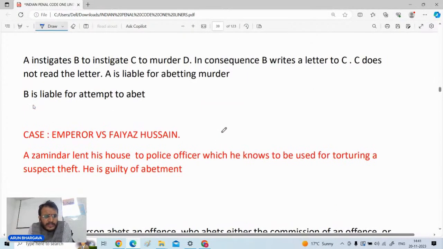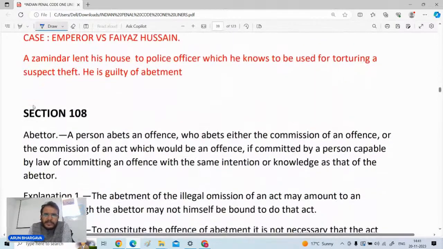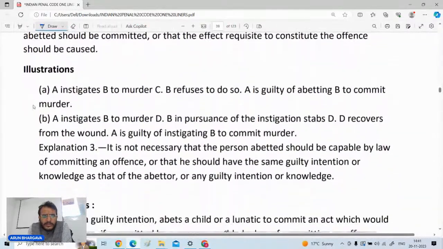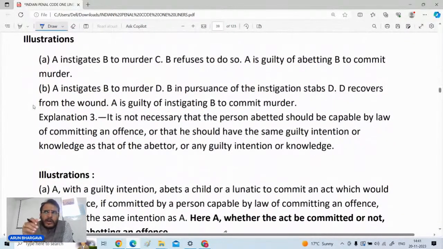108 talks about that who is an abettor. So abettor is a person who is abetting the other person, and what is important in this particular section, that is the illustrations. It is not required that the offence which you had abetted is finally committed, because abetment is itself a substantive offence. You are liable for the offence of abetment. आपने क्योंकि abetment किया, आप अबेटमेंट के लिए लायबल हो. सामने वाले ने ऑफेंस किया नहीं किया, that is not material. इलस्ट्रेशंस को ध्यान में रखेंगे.